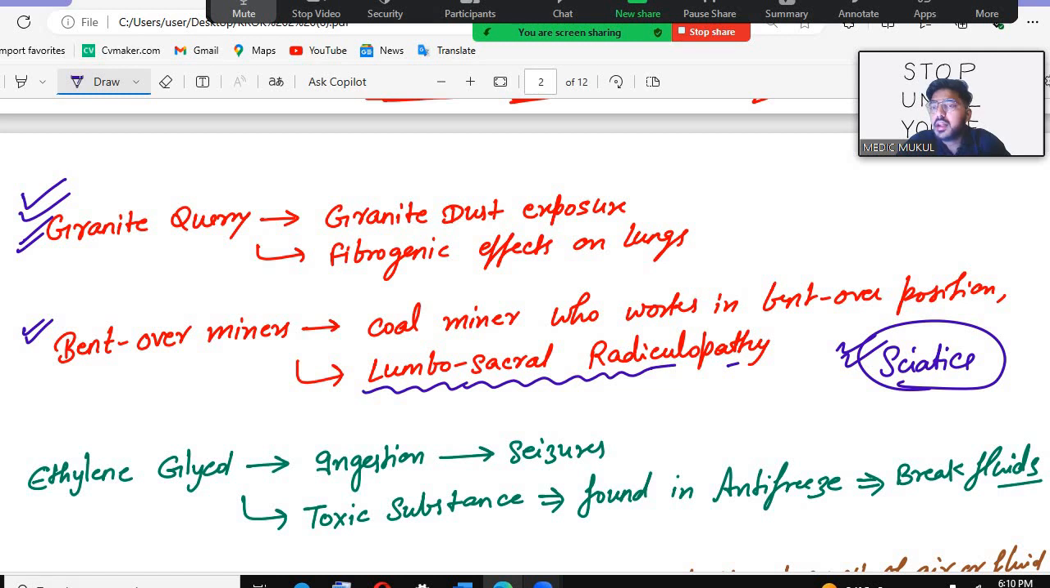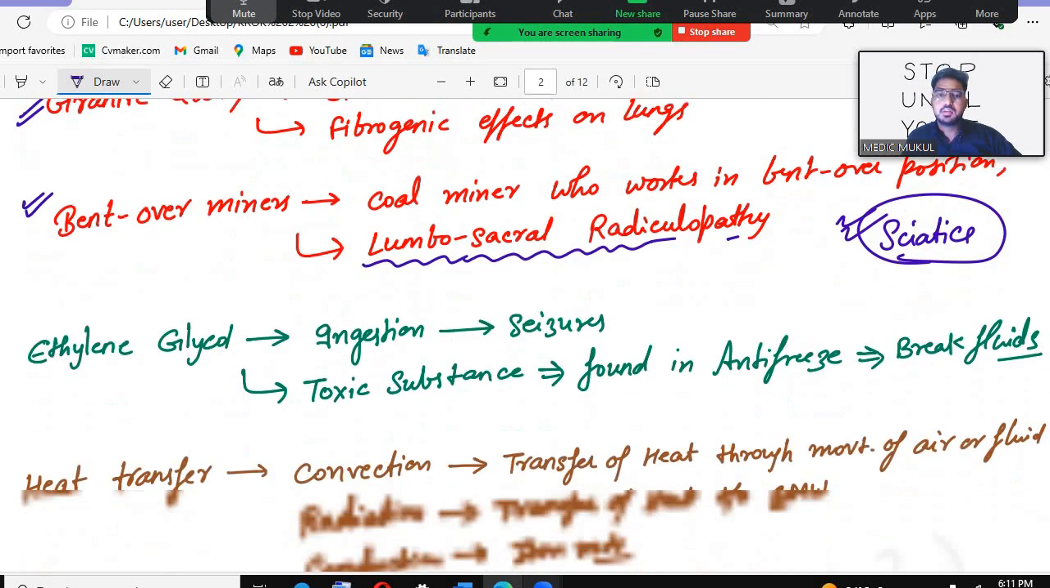Now what you see, bent over miners, coal miners. They work in bent over positions because they are digging the coal, so they have to bend. Those people have the problem in the back side, in the lumbar sacral region. So lumbar sacral radiculopathy will be associated with it.